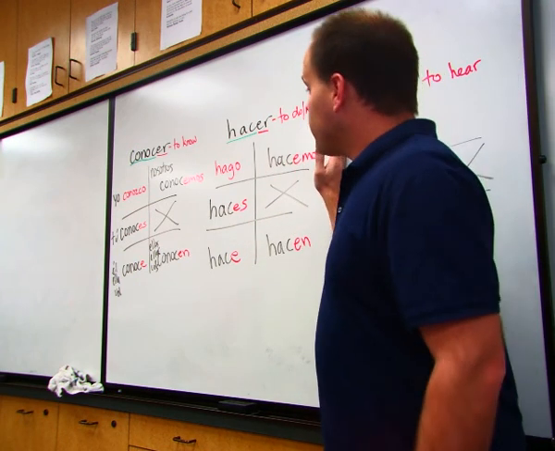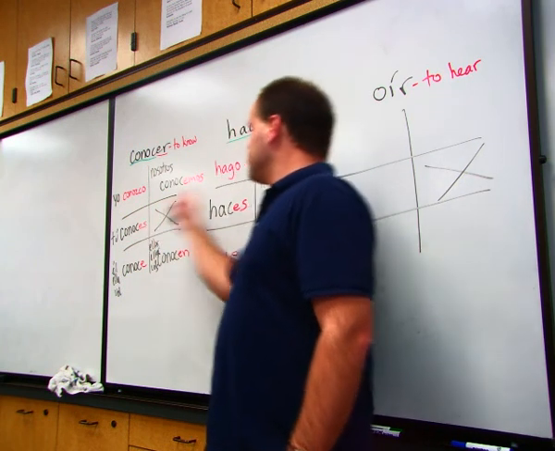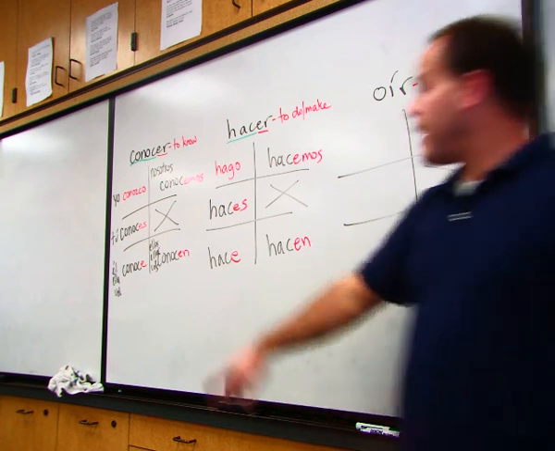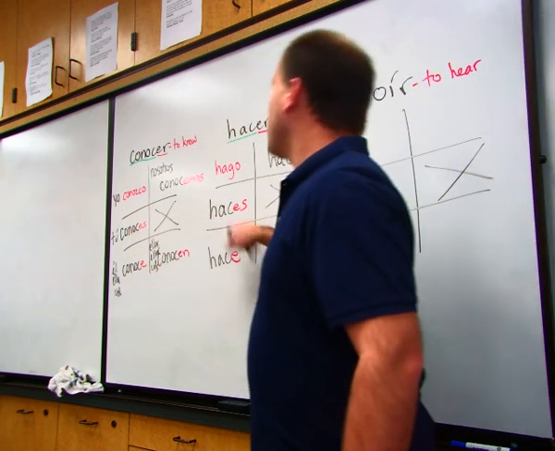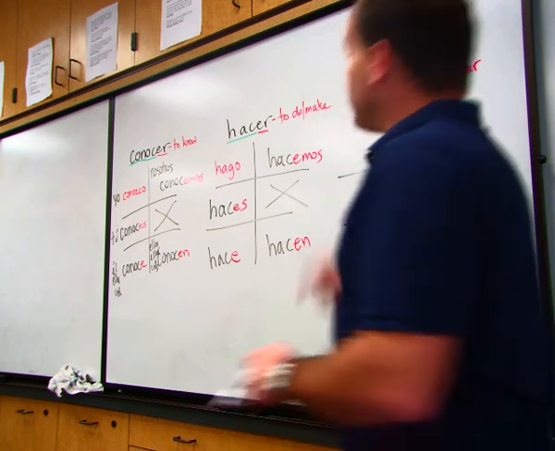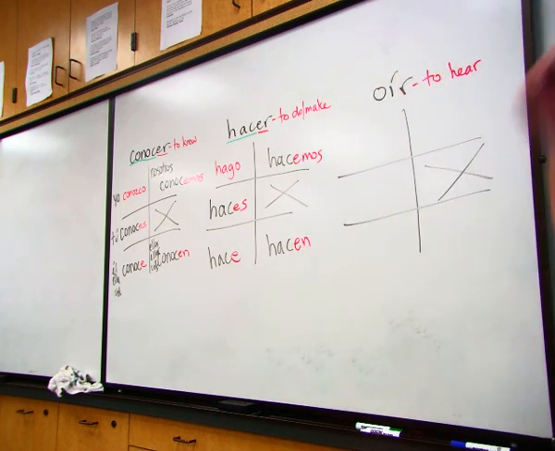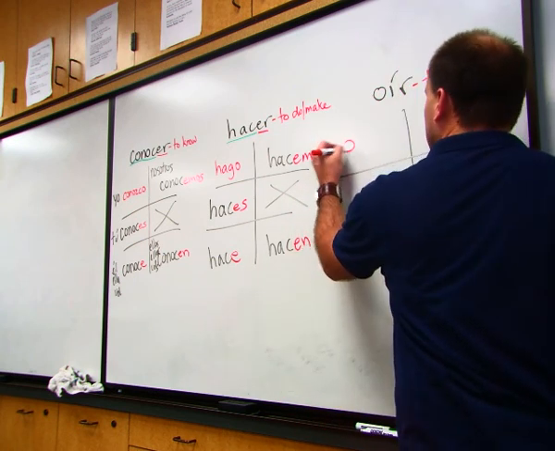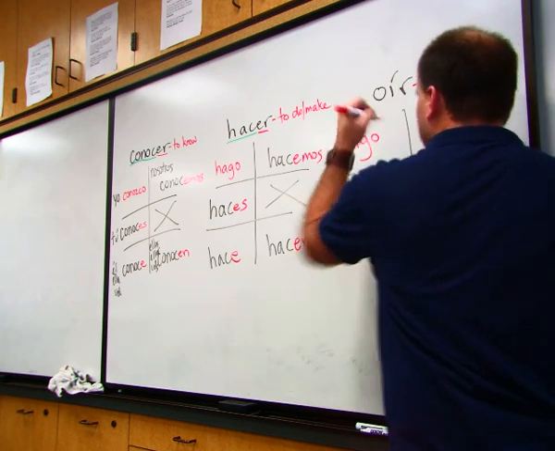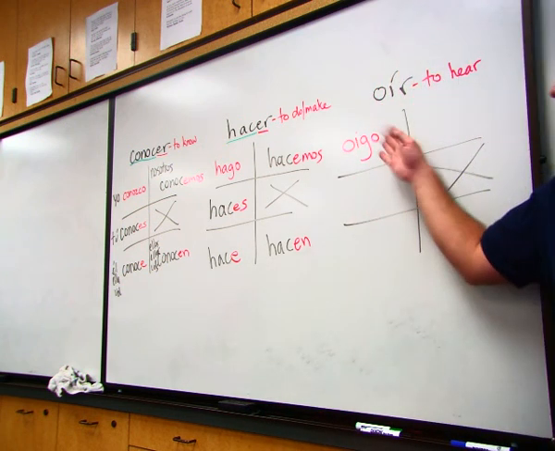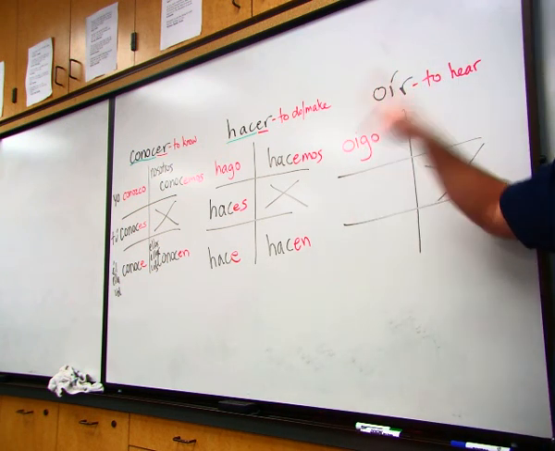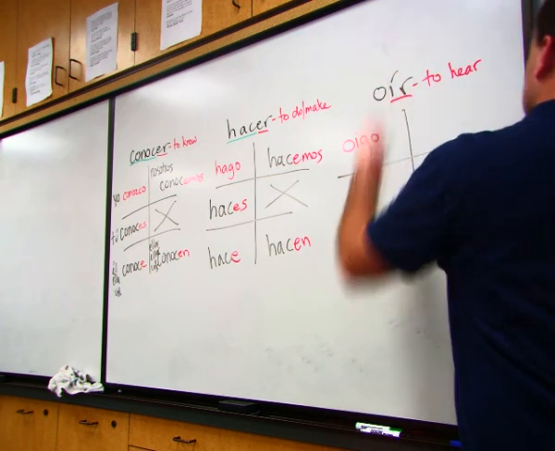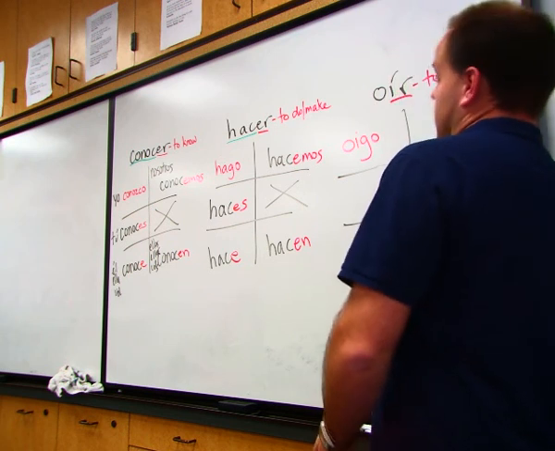Okay? So these two verbs here are similar in the sense that they're irregular yos. Other than that, they are totally regular, right? Oír, on the other hand, this one's a little bit different, okay? It also has an irregular yo form, which is, anybody know? Oigo. Probably one of the most fun Spanish words to say, oigo, right? Now, in the other forms, normally, what kind of verb is it? IR.